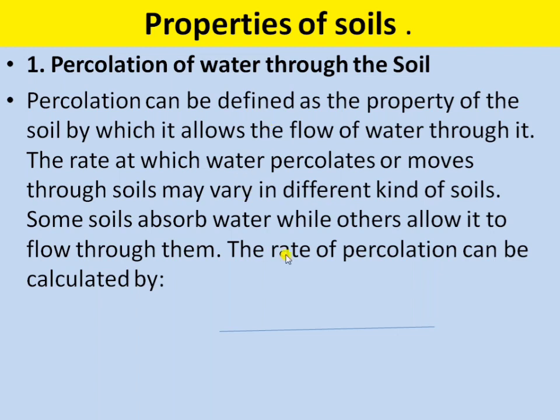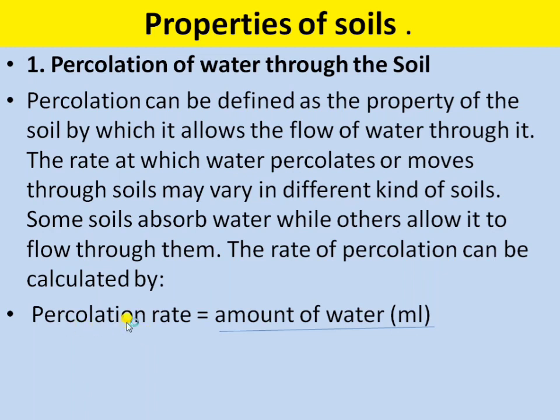Okay, and the rate of percolation can be calculated by this formula. The percolation rate is equal to the amount of water that is present in milliliter divided by the percolation time in minutes. This is the formula for finding out the percolation rate.